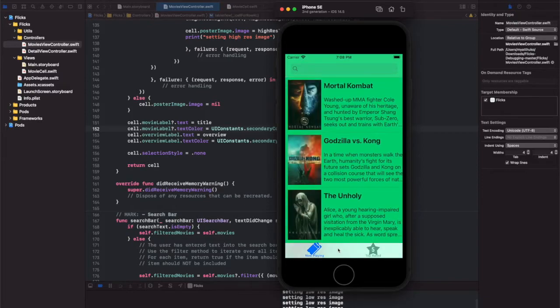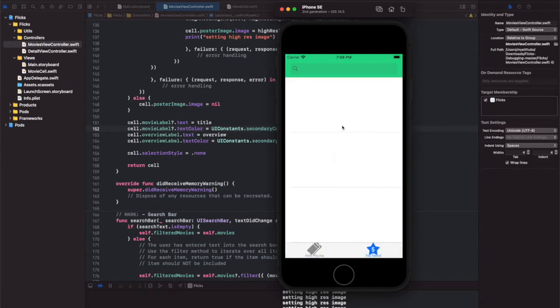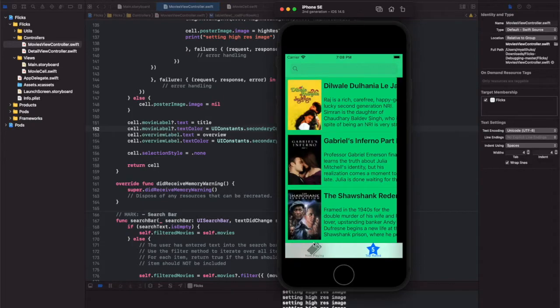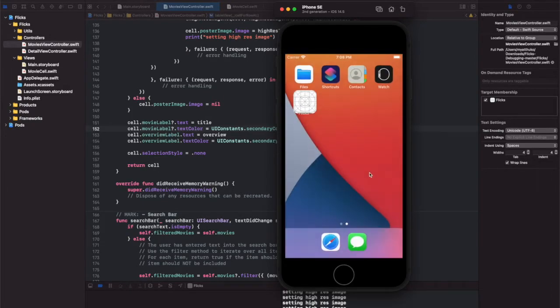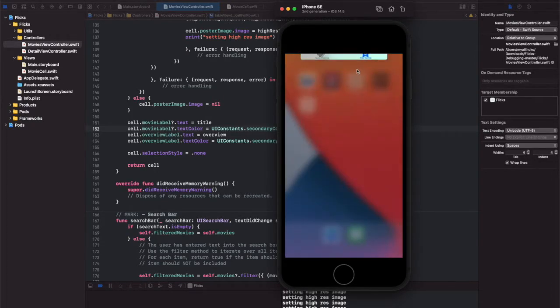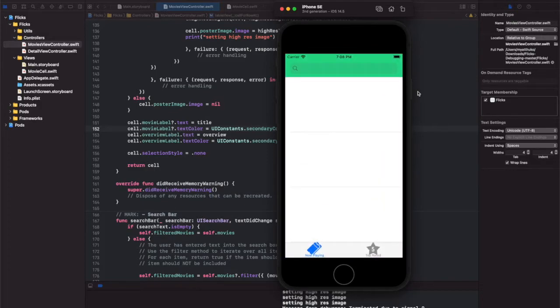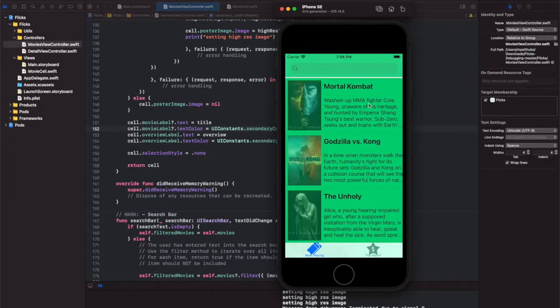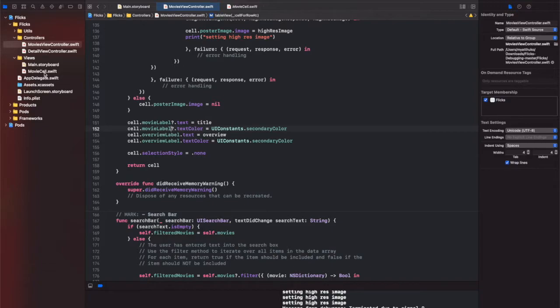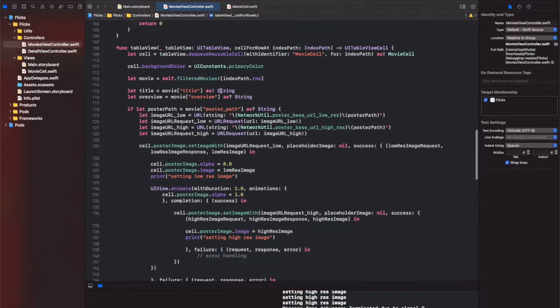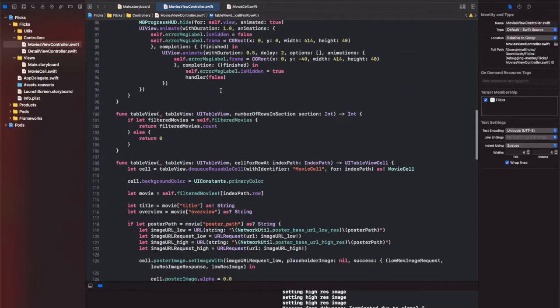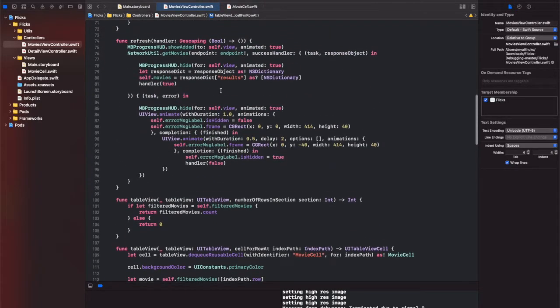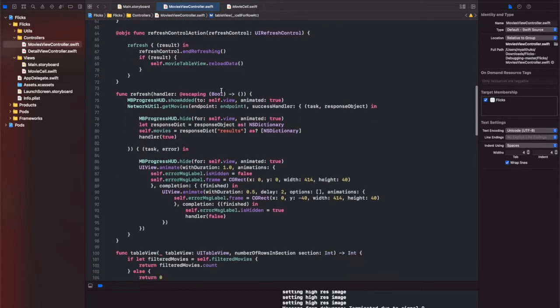Okay, so it's still not showing up. The title is there and everything's fine. Everything is in the right place and the title is there, but the only thing is whenever the app is launched, it's not showing. So from this point, we know that the network call is correct. So we're going to go and find where we call the networking part.